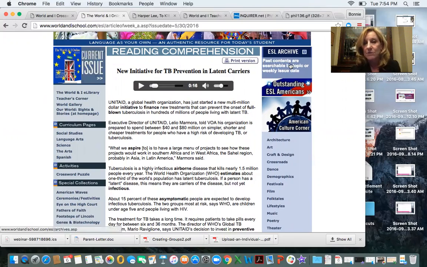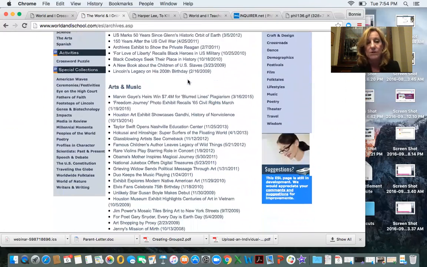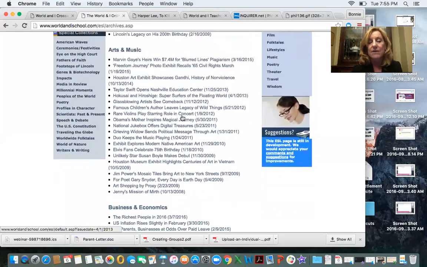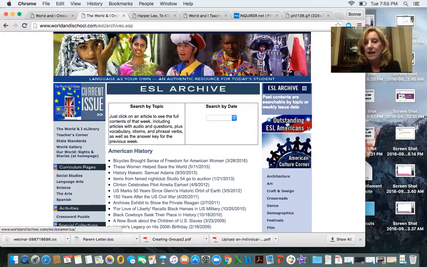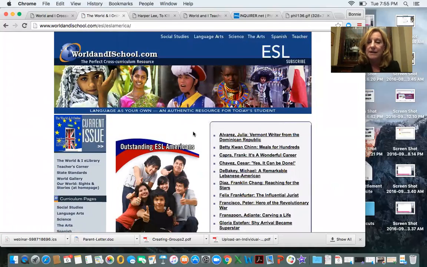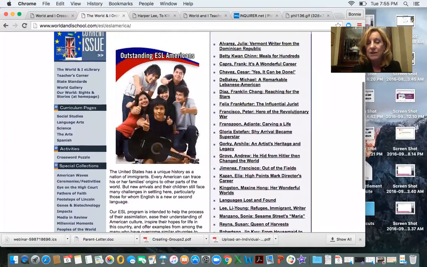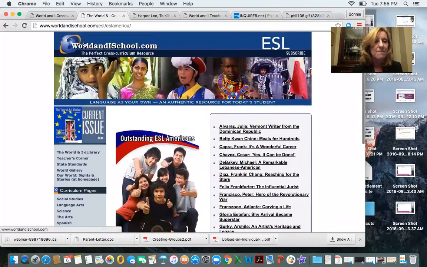And you can go back to the past issues over here in the archive and search by topics. So you might even want to look maybe for articles in art and music. If a student was interested in art and music, but they're an English language learner, it would get them interested in learning the language a little better by reading those types of articles. This area, Outstanding ESL Americans, is an area of biographies of people who came from other countries, and some are famous, some are not so famous. Great little biographies written on a lot of ESL Americans. So you'll really like that, I think.